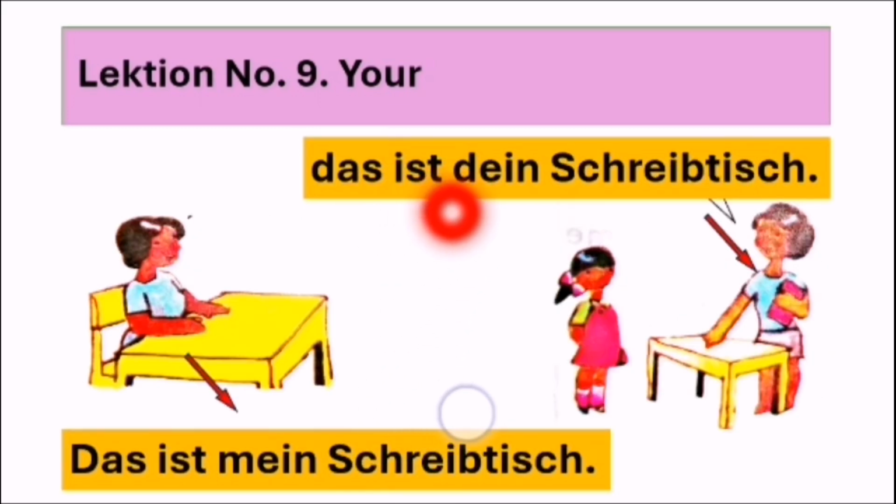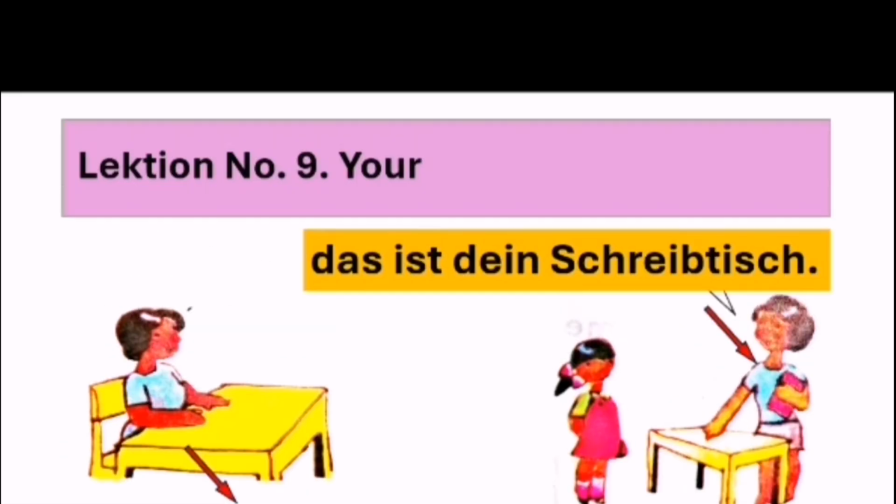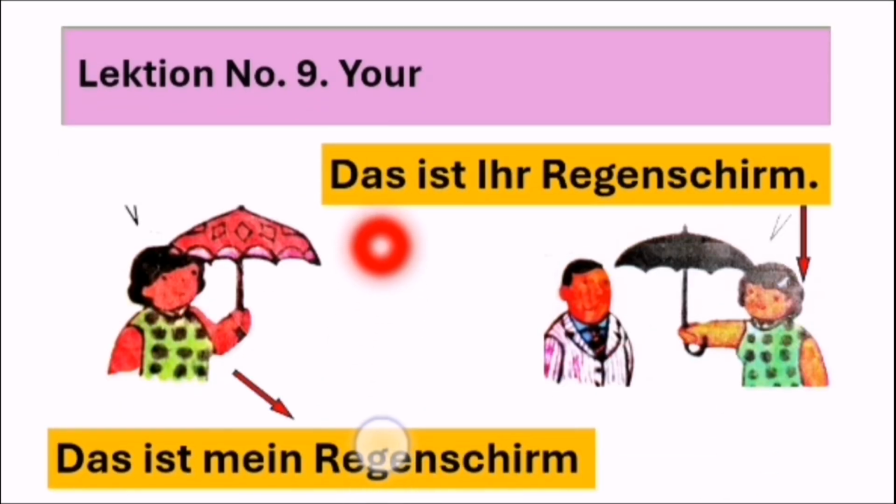Like in this slide. You see? Das ist dein Schreibtisch. Because she is older, she's the boss, she's talking to her pupil. So this is informal and this is formal. Das ist ihr Regenschirm. This is your umbrella.